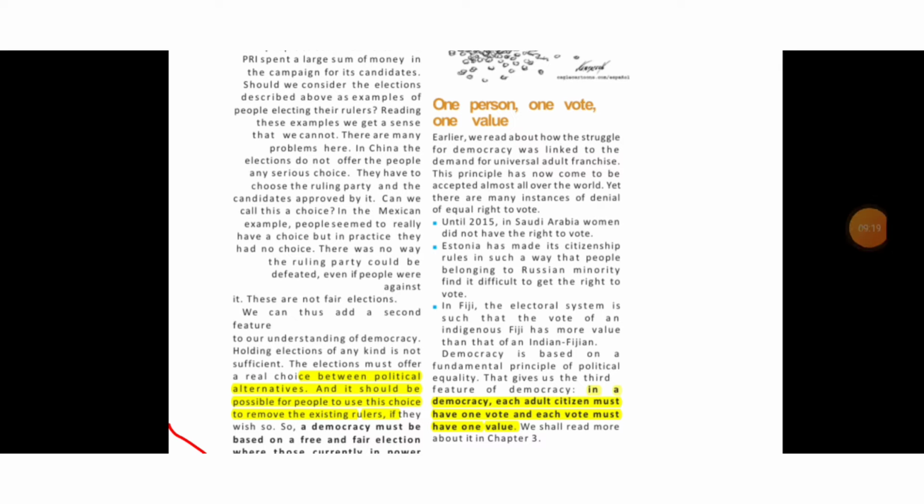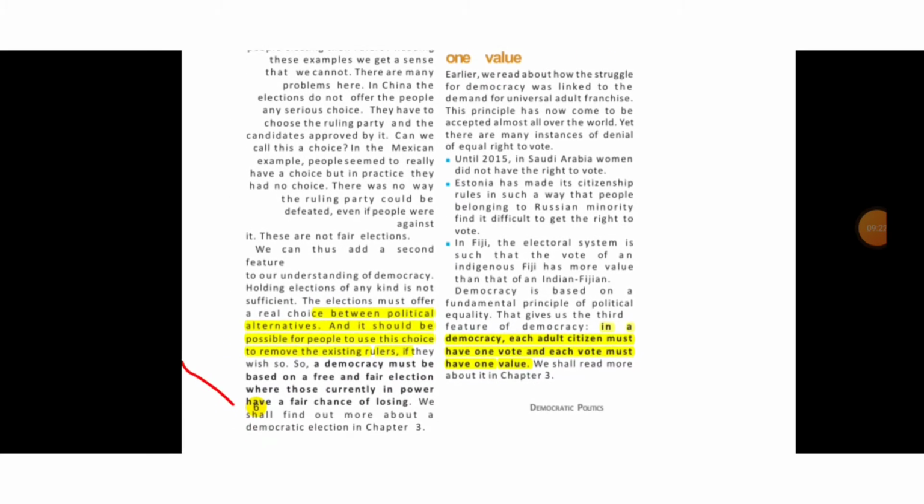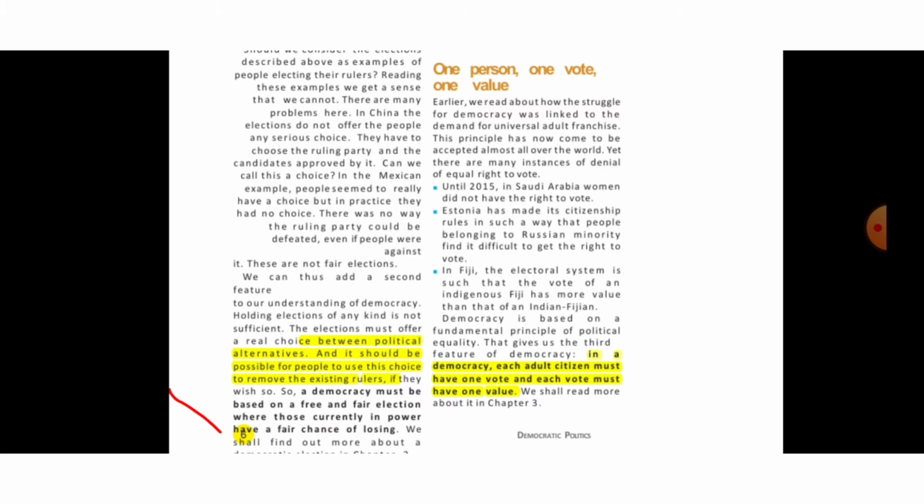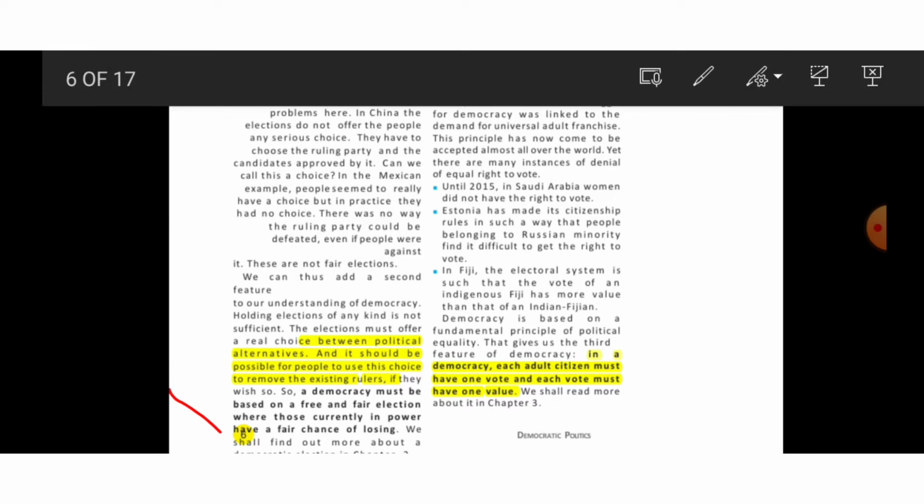And on the next paragraph, we see that one person, one vote, one value. Why is it important? Because as you can see here, in those examples, until 2015 in Saudi Arabia, women didn't have